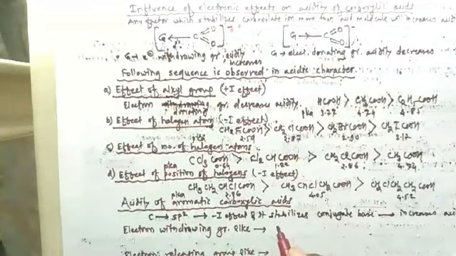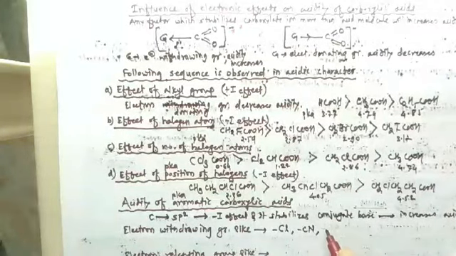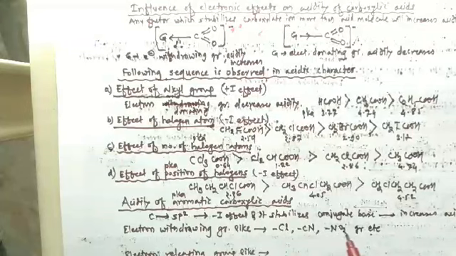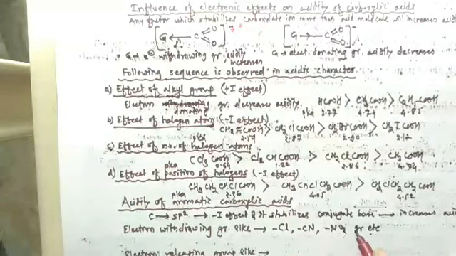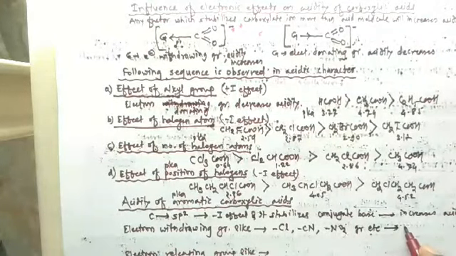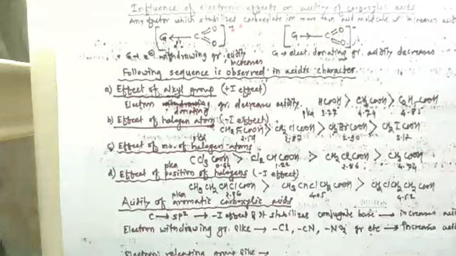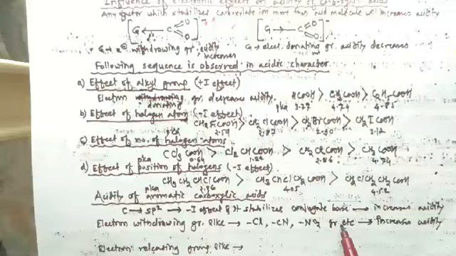So when electron withdrawing groups like Cl, CN, NO2, these are the electron withdrawing groups, are attached to the benzene ring, then they increase acidity.